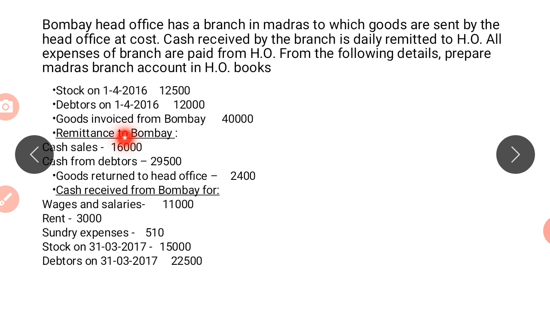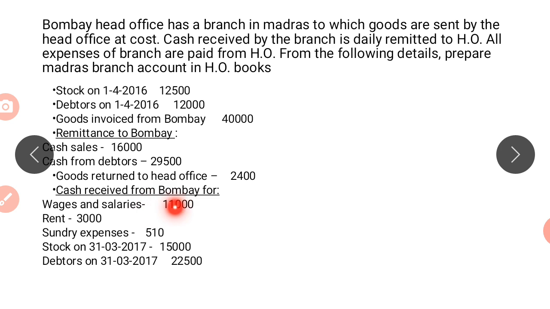Remittance to Bombay. See here, to Bombay. To Bombay means the head office is receiving. So what are they receiving? They are receiving cash sales and cash from debtors. So both have to be credited in the branch account. Goods returned to head office 2,400. So the branch is returning the goods back. That means head office is receiving the goods back. So that rupees 2,400 has to be credited in the branch account.